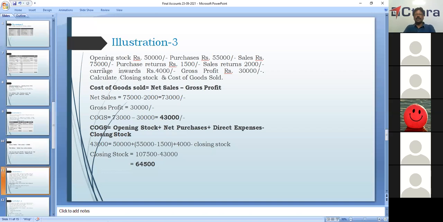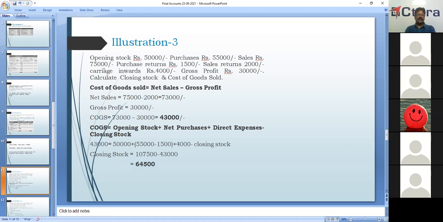Opening stock is given, how much? 50,000. Purchases, 55,000. Sales is given as 75,000. Purchase returns, 1,500. Sales returns, 2,000. Carriage inwards, 4,000. Gross profit, 30,000. What is he asking? He is asking us to calculate closing stock and cost of goods sold. He has not given closing stock. Gross profit is given.